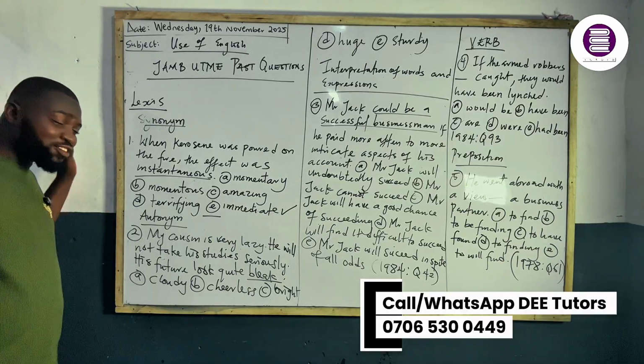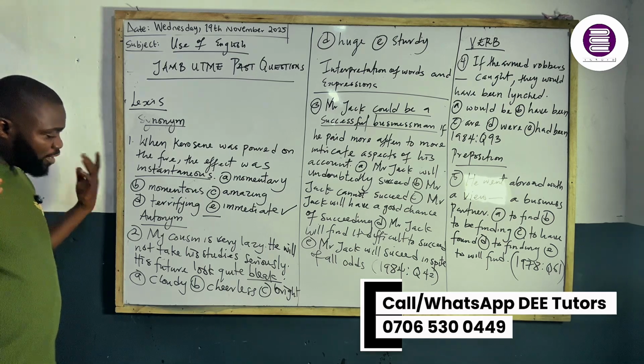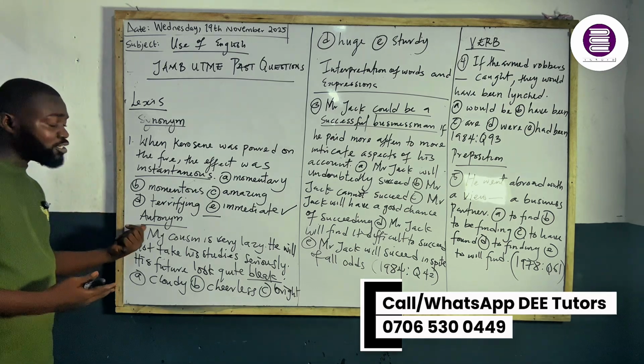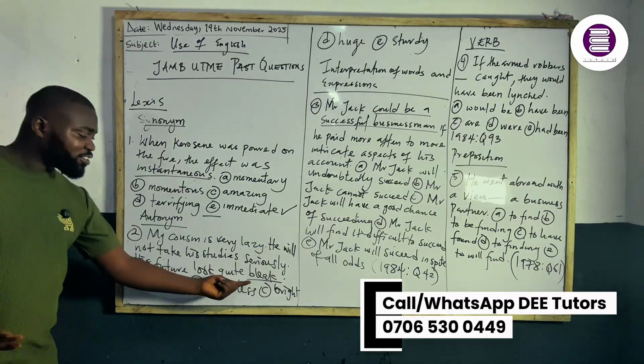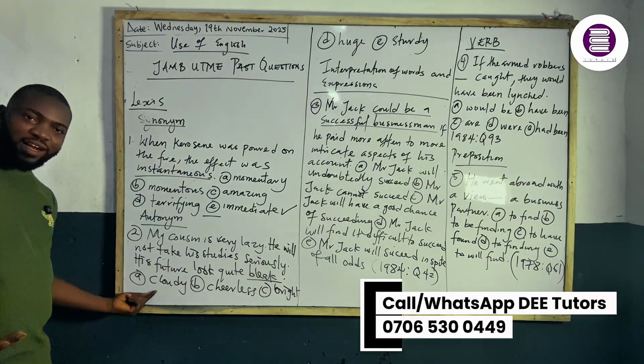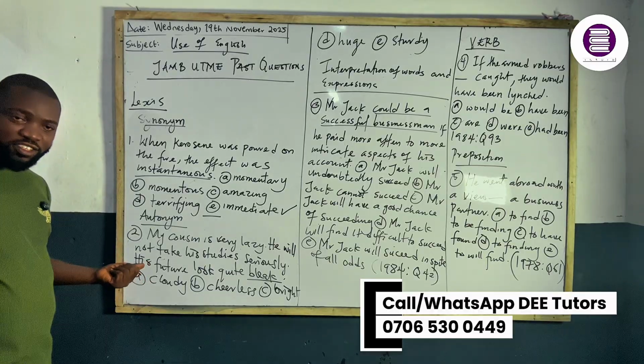The future is not certain. Now we are meant to get the antonym. Antonym is the opposite word. So bleak is synonymous to cloudy, where something is not bright. So cloudy cannot be the answer.